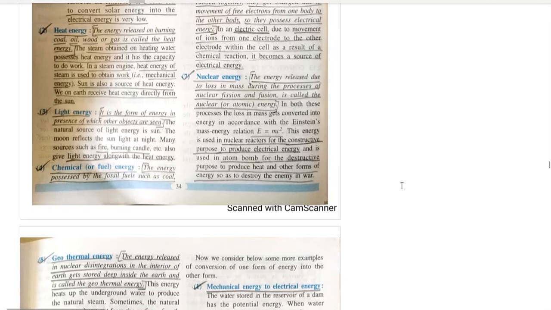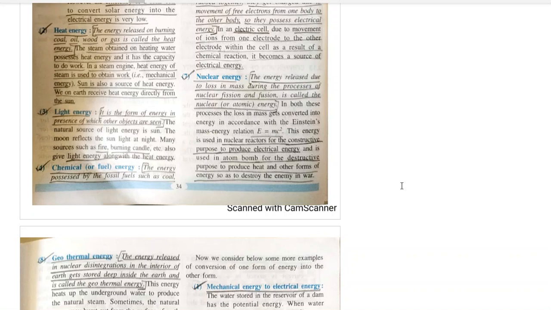Nuclear energy. The energy released due to loss in mass during the processes of nuclear fission and fusion is called nuclear or atomic energy. In both these processes, the loss in mass gets converted into energy in accordance with Einstein's mass-energy relation, E equals mc squared. This energy is used in nuclear reactors for a constructive purpose to produce electrical energy, and is used in the atom bomb for a destructive purpose to produce heat and other forms of energy so as to destroy the enemy in the